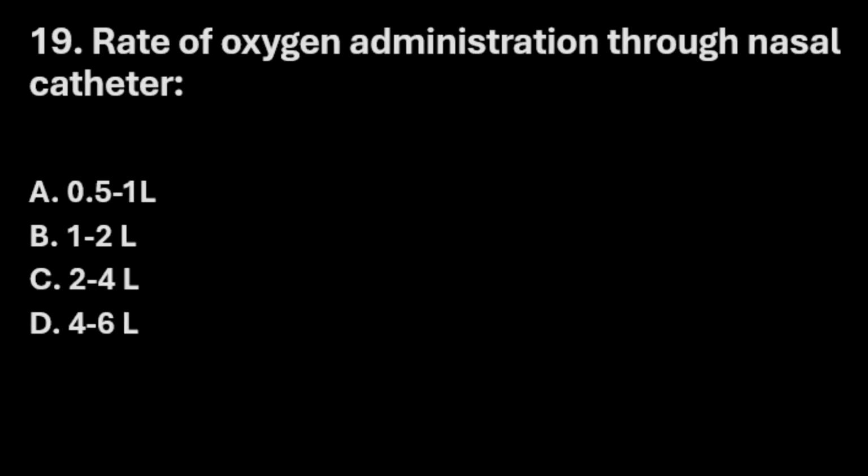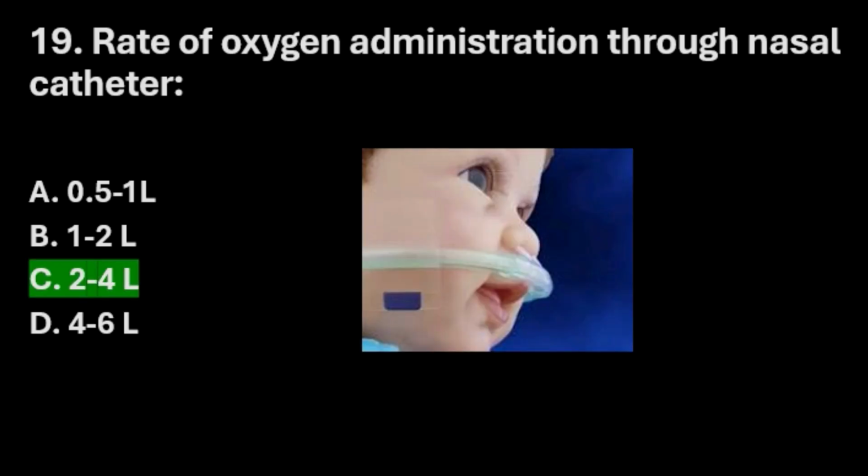Next question. Rate of oxygen administration by nasal catheter is option A 0.5 to 1 liter, option B 1 to 2 liter, option C 2 to 4 liters, and option D 4 to 6 liters. The right answer here is option C 2 to 4 liters.